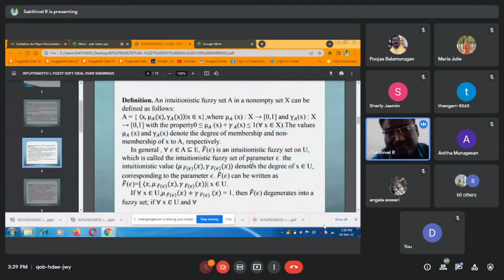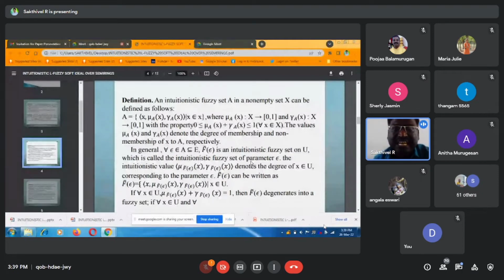The main definition of fuzzy is an intuitionistic fuzzy set A. In an intuitionistic fuzzy set, one membership is mu and another is gamma.